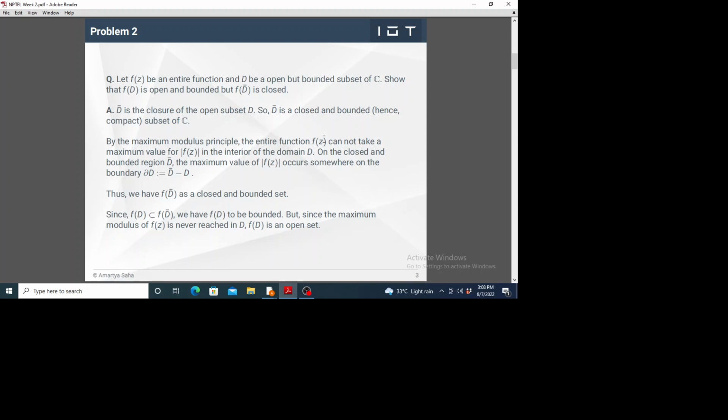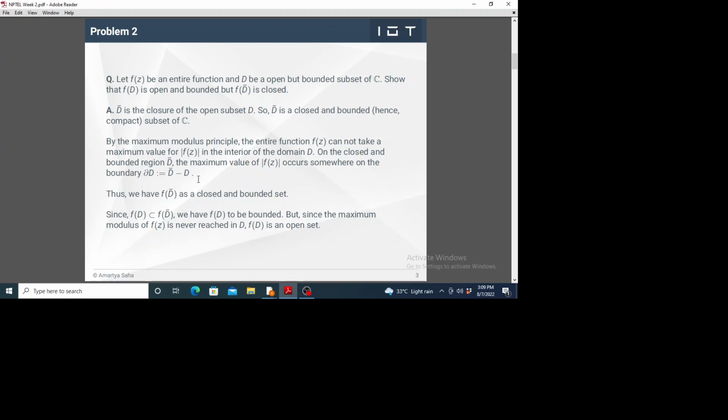An analytic function cannot take a maximum value for its modulus in the interior of any domain. So, like the maximum value of an analytic function, the maximum value of the modulus of an analytic function has to occur on the boundary of an open subset. This is called the maximum modulus principle. So it has to occur on the boundary of some domain or open subset.